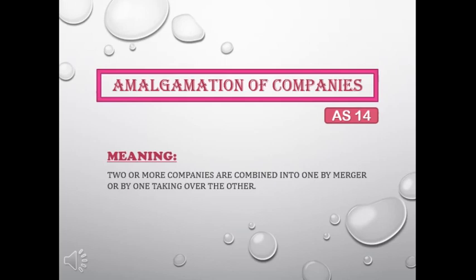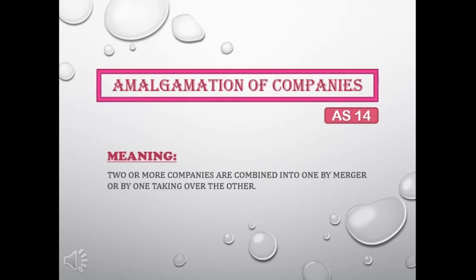So you may get a question, why do two companies join together? Why do they combine together? The answer is to secure various advantages, like economies of large scale production. If the companies get amalgamated, then the production will be at large scale, isn't it? And if the production is at large scale, they will have large benefits, right?